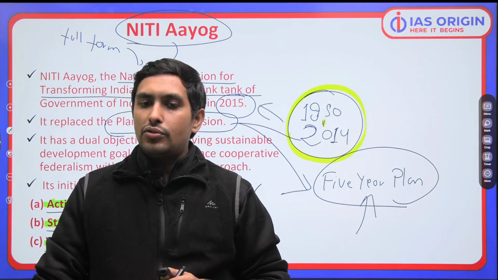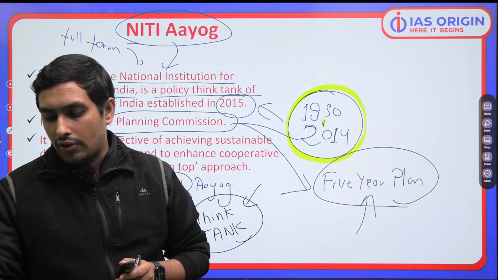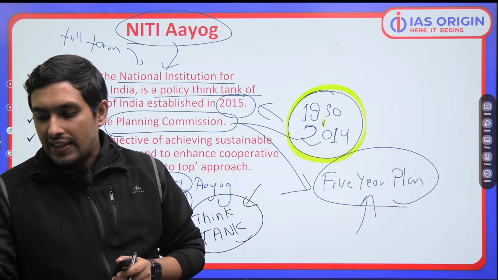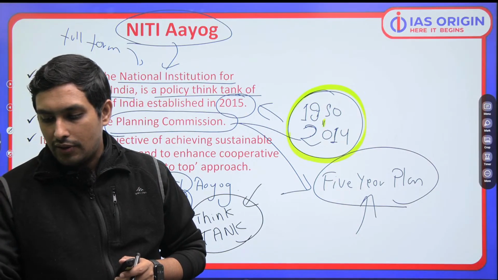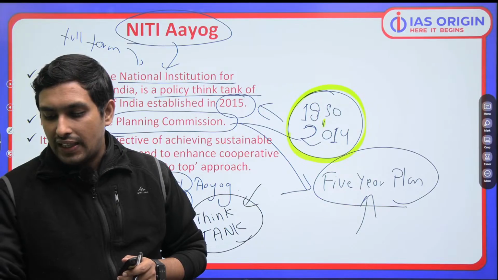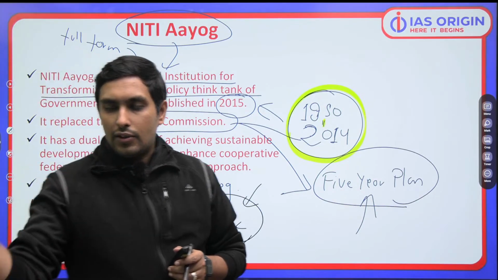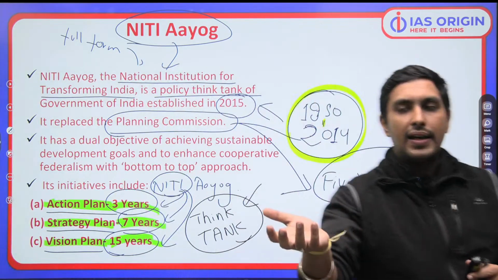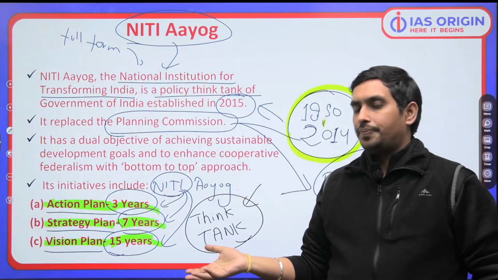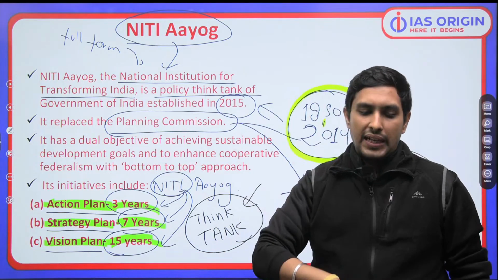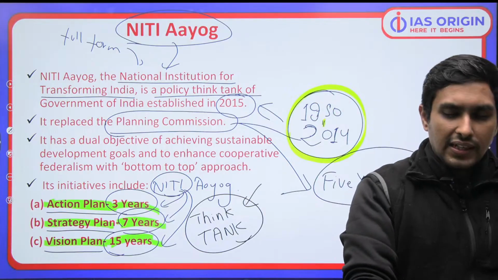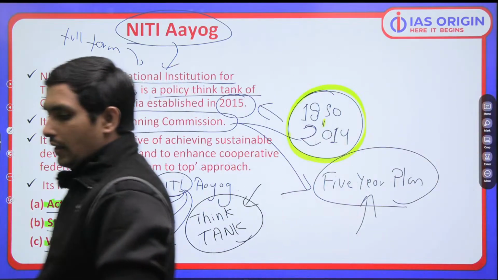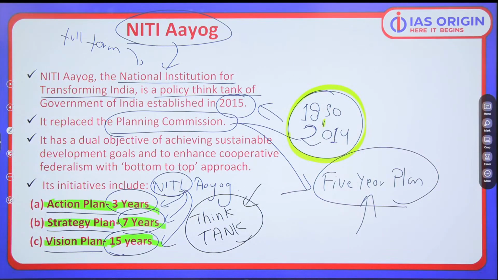Think tank will tell you where you're going wrong, where you should go right, and it is not binding on you. If a think tank says something, you may agree or you may disagree. It is as simple as that. So a think tank is never going to impose anything on anyone. This is the main idea which we need to understand.